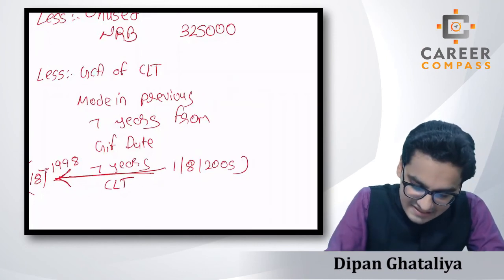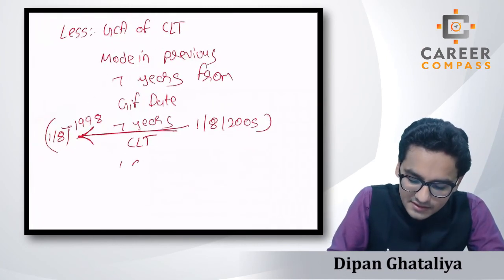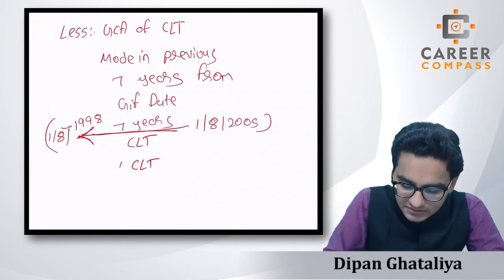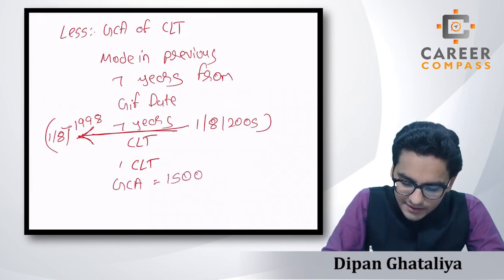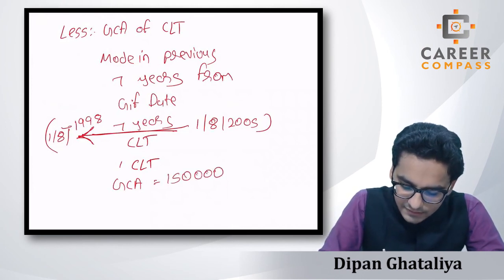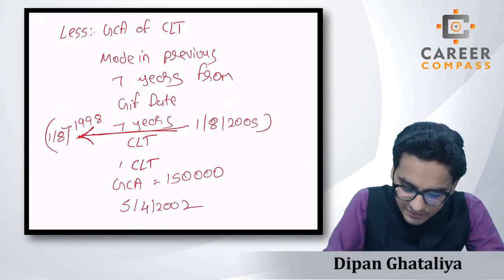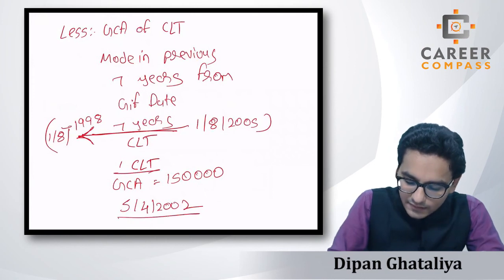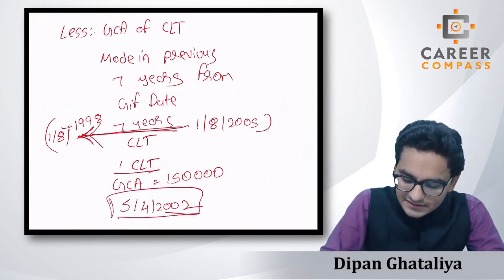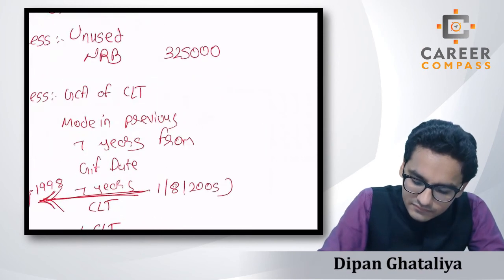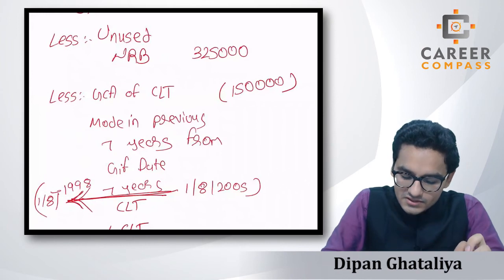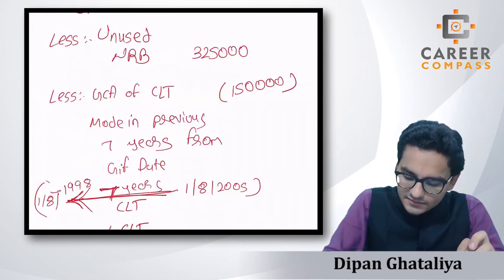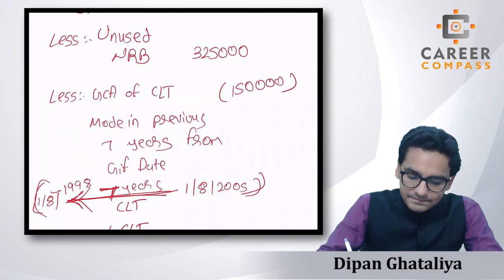There was one CLT given in the examination, whose GCA was 1,50,000, and it was made on the 5th of April 2002. So obviously this particular CLT falls in this whole 7 years, and the GCA is 150, so we have to deduct 150 from here. We just need to consider the CLTs which are made during these 7 years. We have to stick to this timeline.